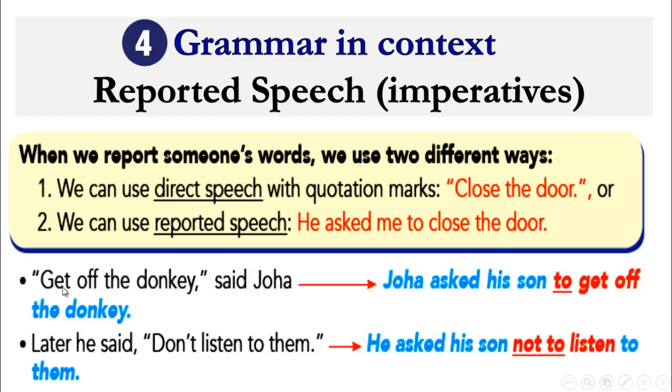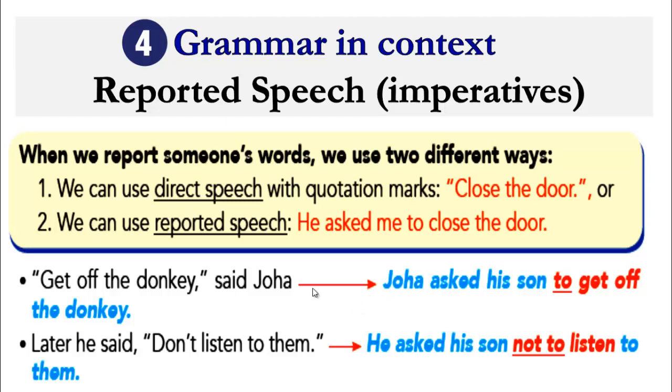The first one here. "Get off the donkey," said Juha. If you look here, we have 2 quotation marks. So this one is direct speech or reported speech? That's right. It's going to be direct speech because we have quotation marks, said Juha. When we want to transfer it into indirect speech, we are going to remove the quotation marks and put to plus infinitive for the positive sentences and not to plus infinitive for the negative sentences.